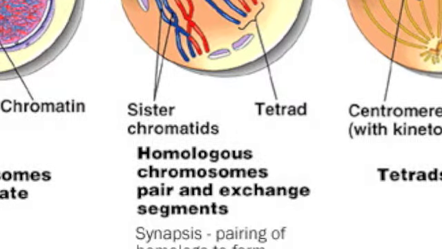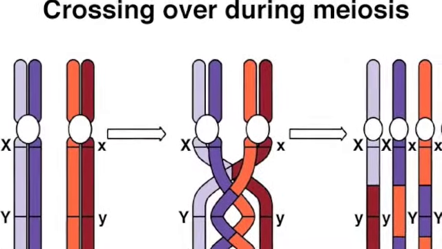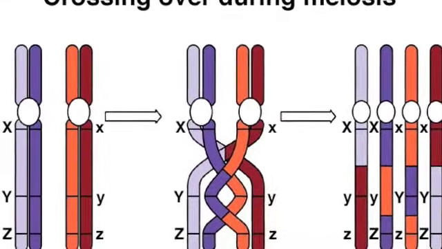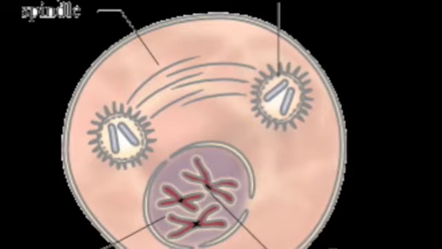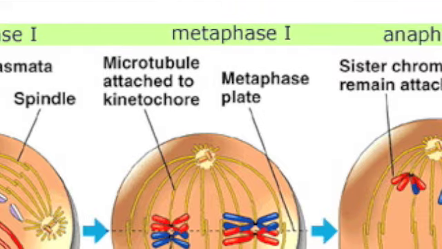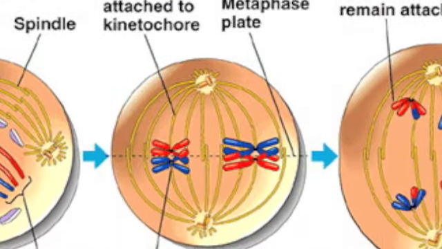During prophase I, the chromosomes begin to condense, and homologous chromosomes begin to loosely pair up. Crossing over occurs, providing an additional source of variation. The nuclear envelope breaks down, the spindle forms, and chromosomes move towards opposite ends of the cell. The microtubules from the poles attach to the two kinetochores. The homologous pairs move towards the metaphase plate.